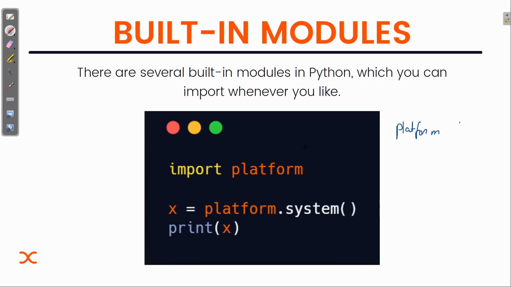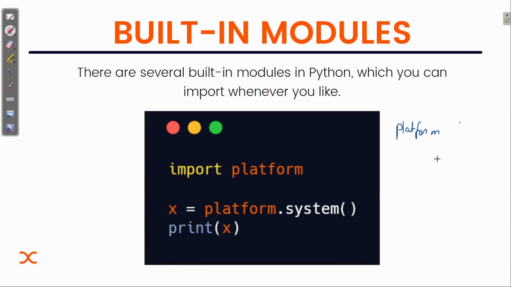Now, platform is a built-in module, and it is used to retrieve as much information as possible about the platform on which the program is currently executed. It will give you some information about the platform on which you are coding and performing the execution. Like here, you can see what is being done: import platform, the built-in module has been imported. Now what I'm doing is calling a function inside that platform.